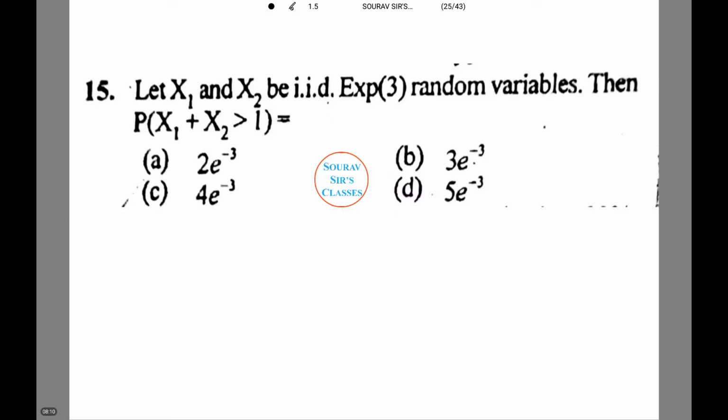Moving on, we are given that X1 and X2 are IID. We need to find expectation, three random variables. Then probability X1 plus X2 greater than 1, let's see how to find this.